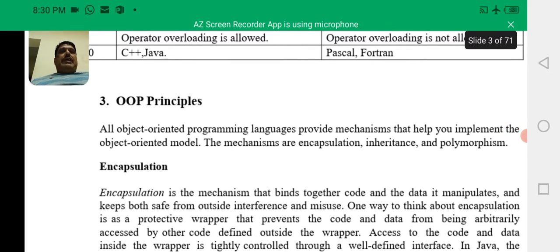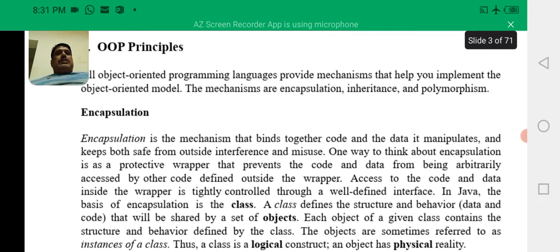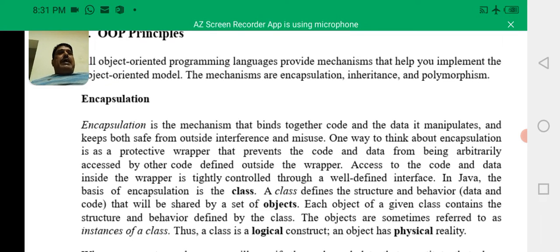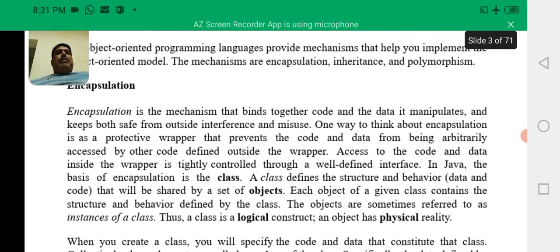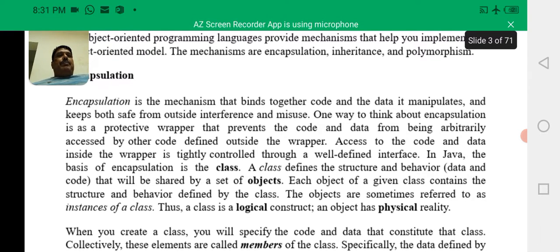Object oriented programming has three principles. The three principles are encapsulation, inheritance, and polymorphism. Encapsulation is the mechanism that binds together code and the data it manipulates and keeps both safe from outside interference and misuse. One way to think about encapsulation is a protective wrapper that prevents the code and data from being arbitrarily accessed by other code defined outside the wrapper.